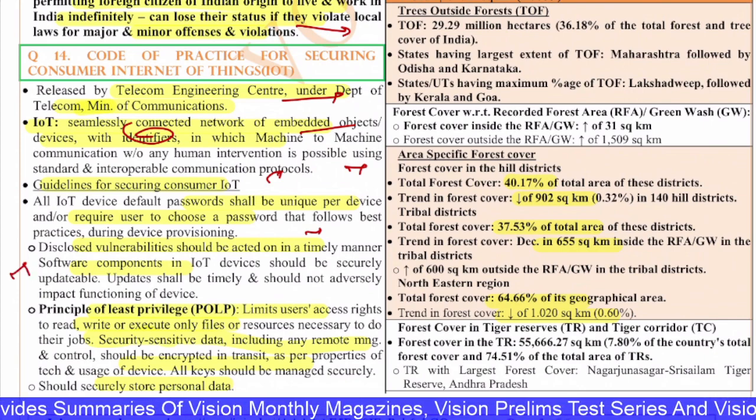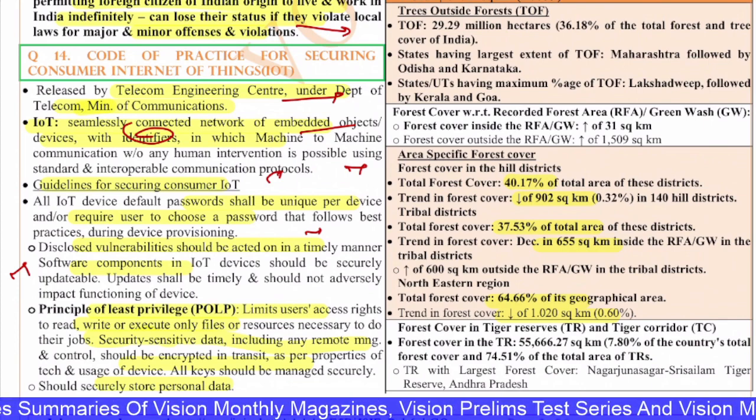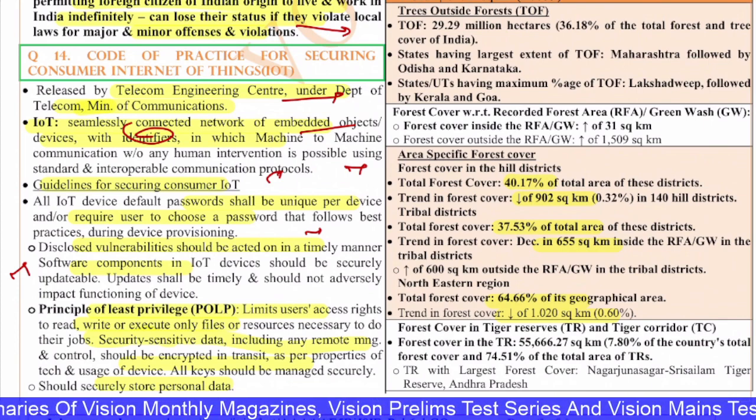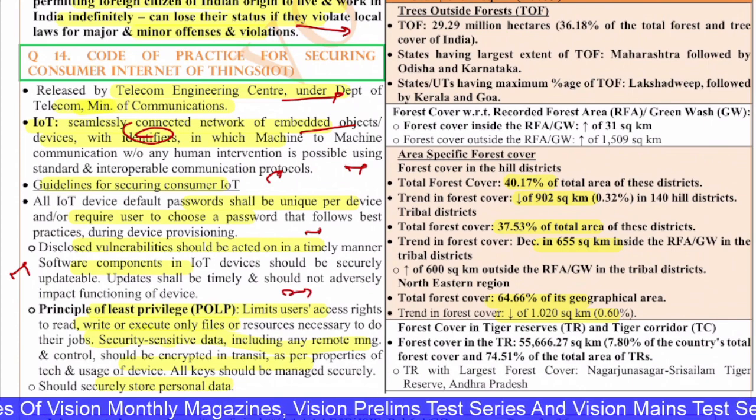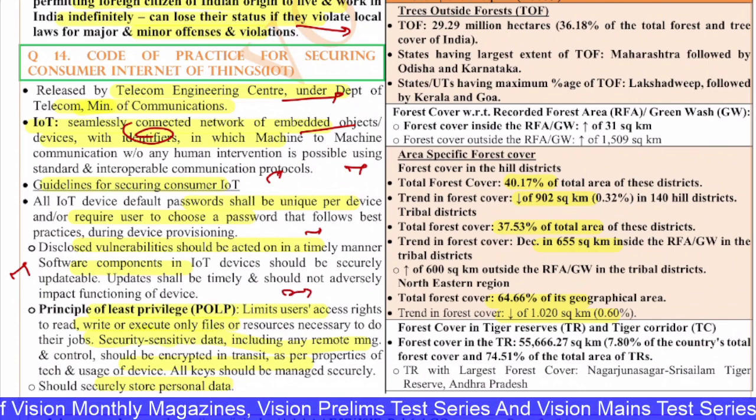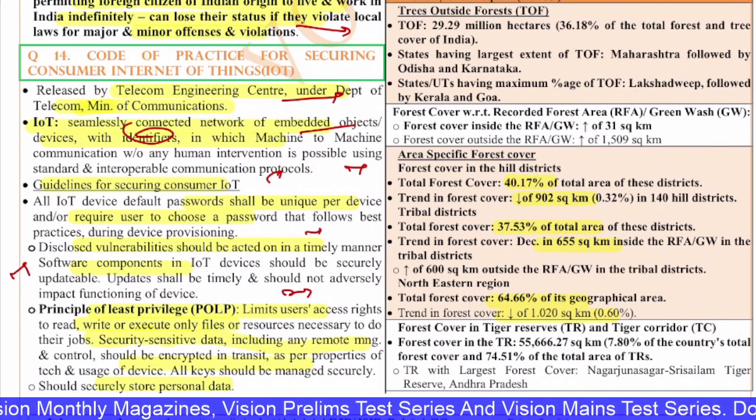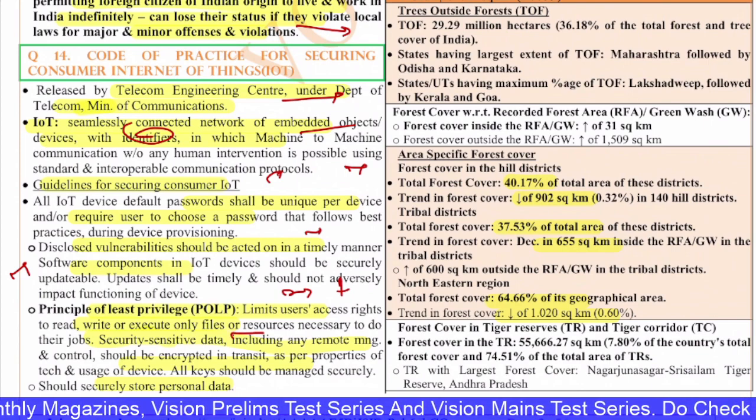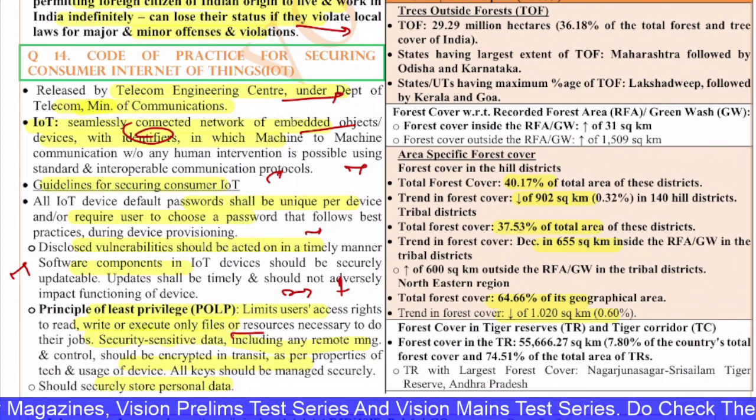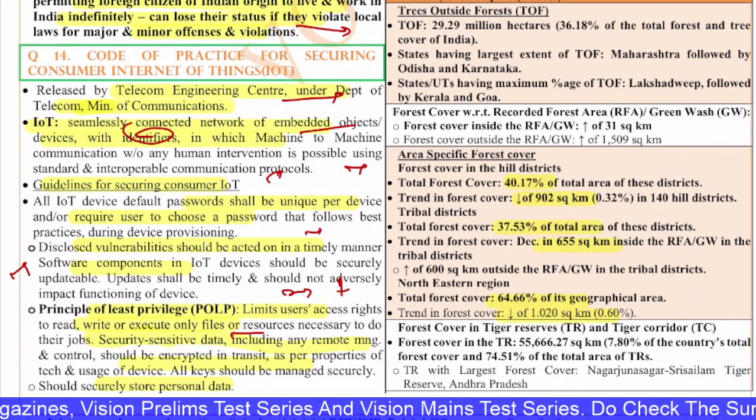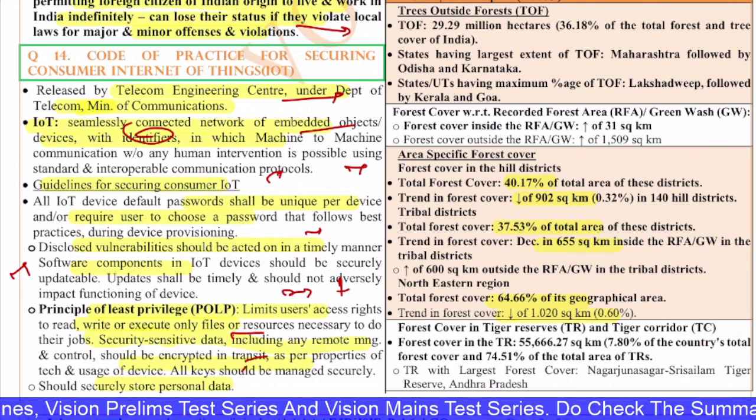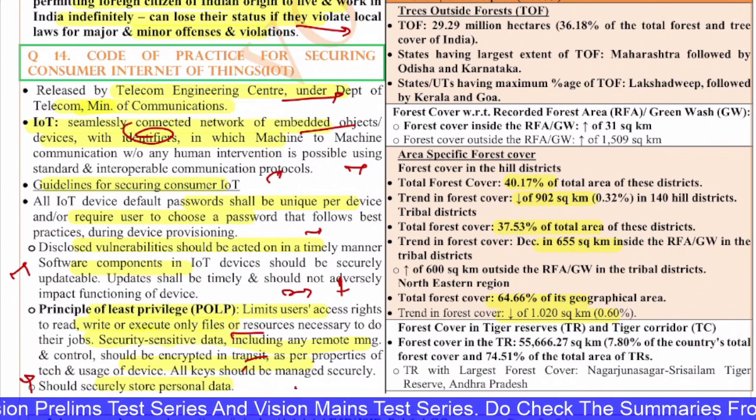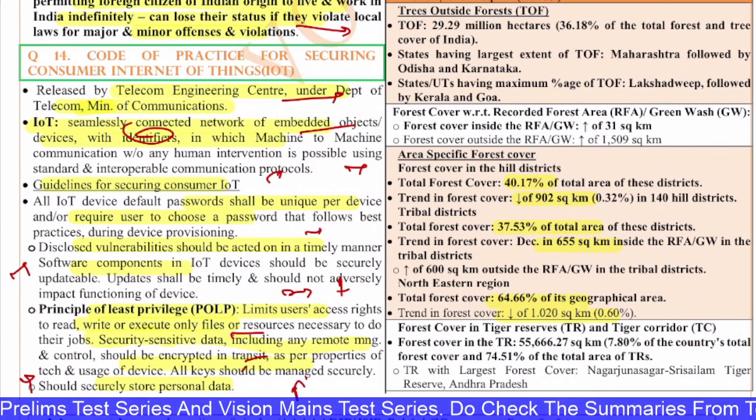Disclosed vulnerabilities should be acted on in a timely manner, and the software components in IoT devices should be securely updatable. The updates shall be timely and should not adversely impact the functioning of the device. The principle of least privilege limits the user's access rights to read, write, or execute only files or resources necessary to do their jobs. The security sensitive data, including any remote management and control, should be encrypted in transit as per the properties of the technology and usage of the device. All keys should be managed securely, and personal data should be secured in a separate way.